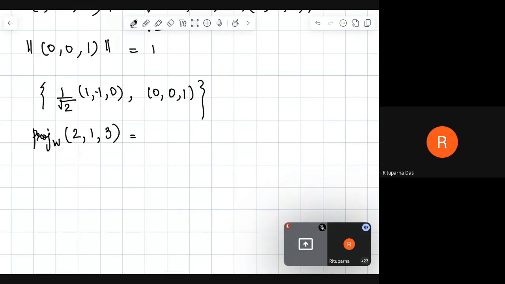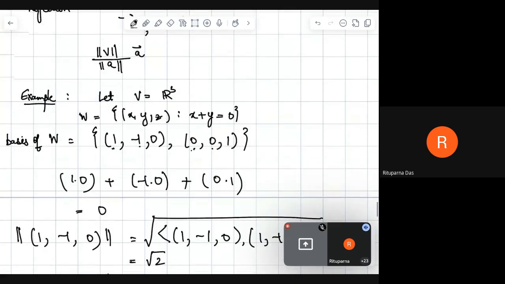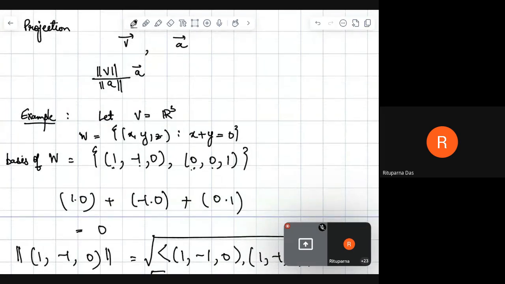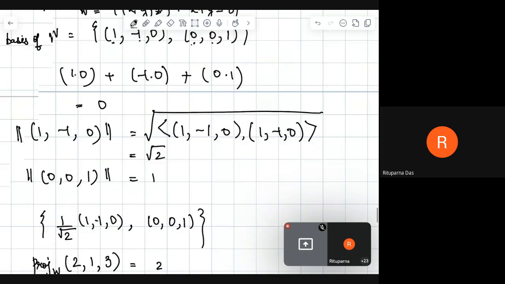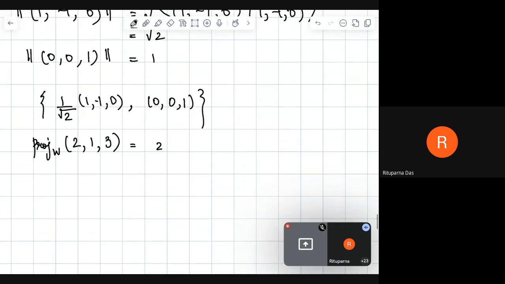How do we calculate that? What was the formula for projection? From the formula of projection, we calculate the inner product of (2, 1, 3) and (1, -1, 0), and multiply it with the basis element.